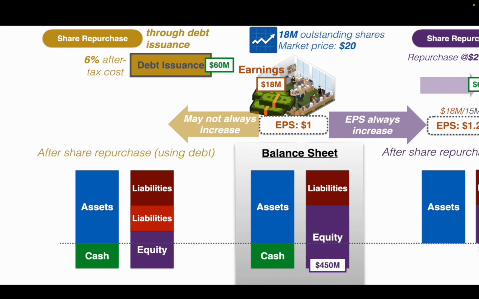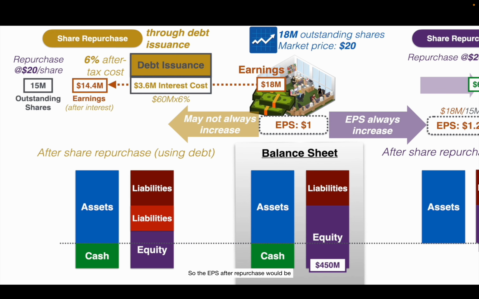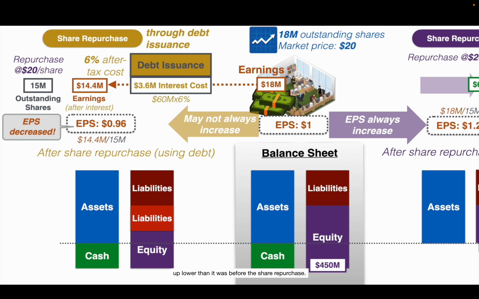And we're back. In this case, the additional interest cost per year would be $3.6 million, which means earnings would be reduced to $14.4 million. The number of outstanding shares would be 15 million, so the EPS after repurchase would be 96 cents. And you would have noticed this is one example of EPS ending up lower than it was before the share repurchase.